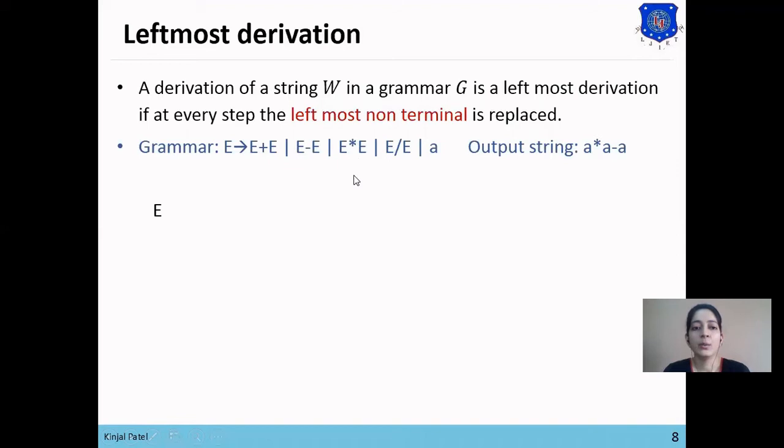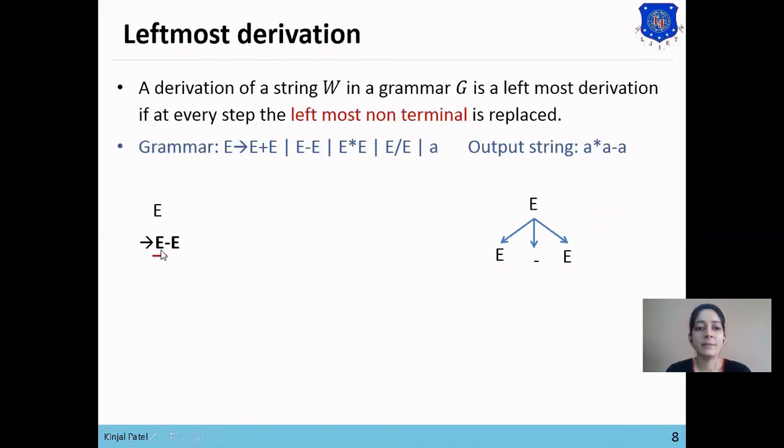So here we are deriving A star A minus A. We have replaced E with E minus E. Now parallelly we are also generating a parse tree for the A star A minus A string. Here you can see that E produces E minus E has been generated in the parse tree also. Now what is the rule of leftmost derivation? That the leftmost non-terminal will be replaced at every step.